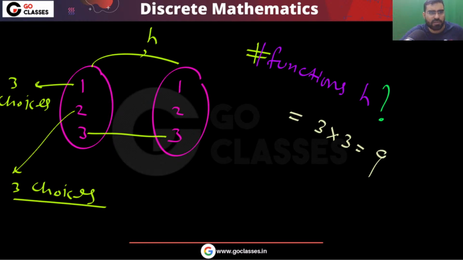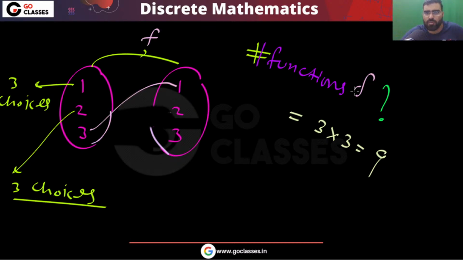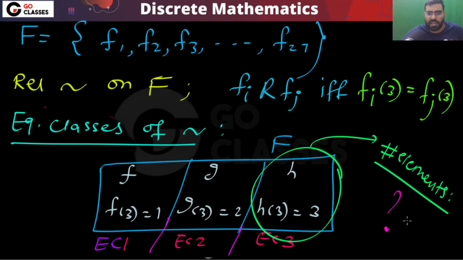The same will happen when 3 is mapping to 2. How many of this type of functions do you have? Again, you can notice that we have 3 choices, so again it will be 9. And a similar thing will happen if 3 is mapping to 1. Let's assume 3 is mapping to 1. Then how many of this type of functions do you have? The answer again is 9. So in each category, you will have 9 functions.